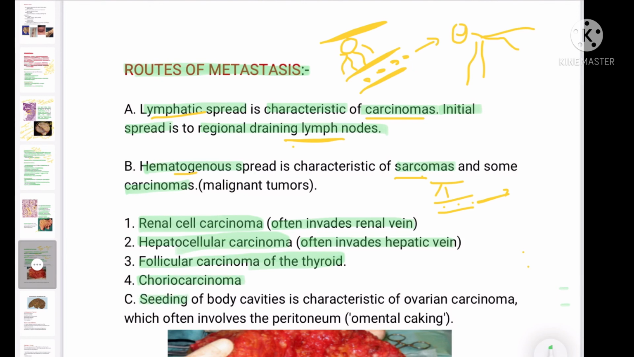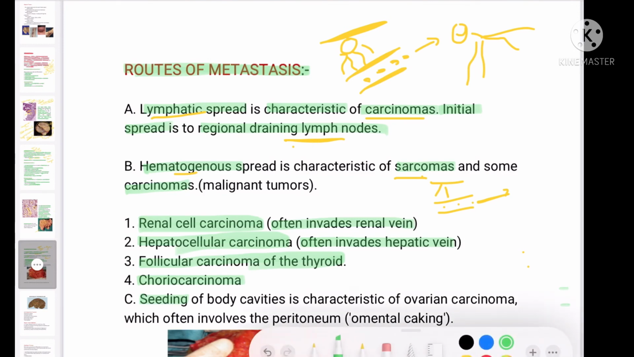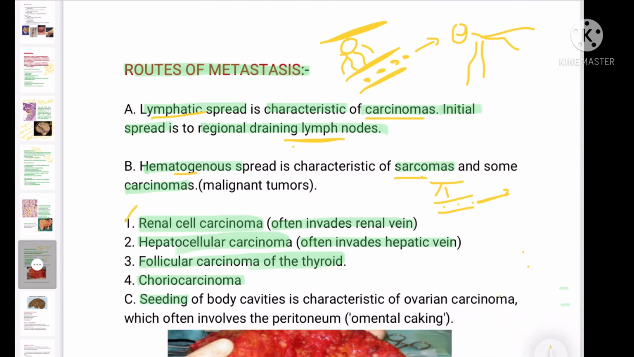And another point is seeding. All these tumors, renal cell carcinoma, hepatocellular carcinoma, follicular carcinoma, choriocarcinoma, have hematogenous spread. While papillary carcinoma of the thyroid more often has lymphatic spread.